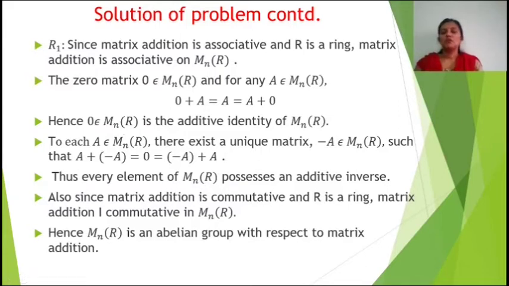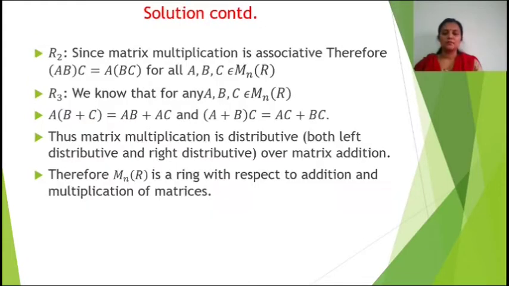Now we have to show the existence of inverse. For that, to each matrix A in M_n(R), there exists a unique matrix -A in M_n(R) such that A + (-A) = 0 = (-A) + A. Thus every element of M_n(R) possesses an additive inverse. Also, since matrix addition is commutative and R is a ring, matrix addition is commutative in M_n(R). Hence M_n(R) is an abelian group with respect to matrix addition.